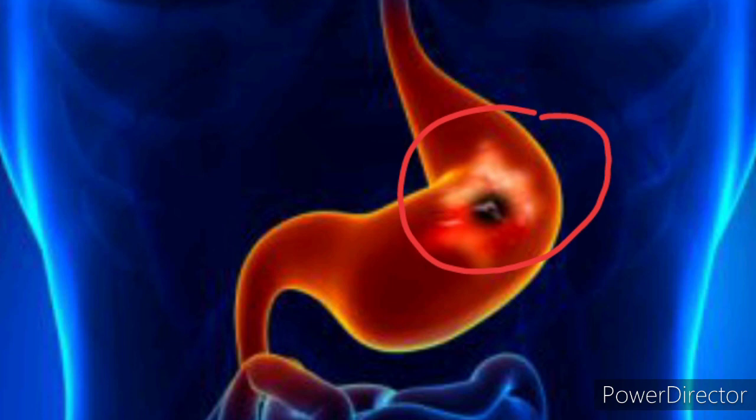Ulcer is caused mainly due to the bacteria Helicobacter pylori. It's a 1 mark question. Ulcer is mainly caused due to bacteria. What's the name of the bacteria? Helicobacter pylori. It may be caused due to uncontrolled usage of aspirin or certain anti-inflammatory drugs. Ulcer may also be caused due to smoking, alcohol, caffeine and psychological stress.